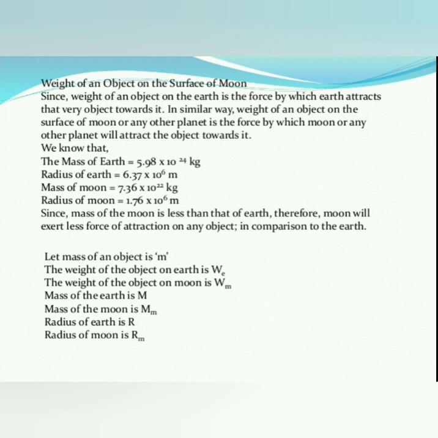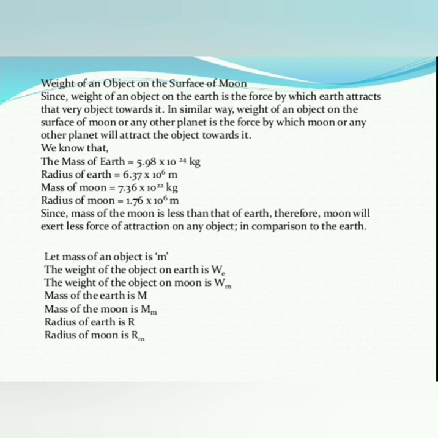We know that the mass of the earth is 5.98 × 10^24 kg. The radius of the earth is 6.37 × 10^6 m. The mass of the moon is 7.36 × 10^22 kg. The radius of the moon is 1.76 × 10^6 m. Since the mass of the moon is less than that of the earth, the moon will exert less force of attraction on any object in comparison to the earth.